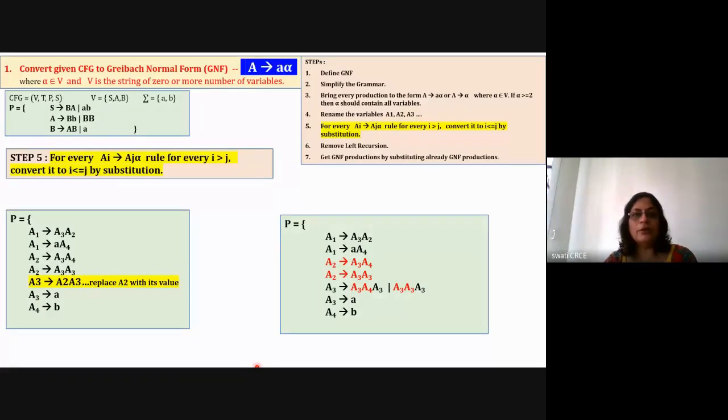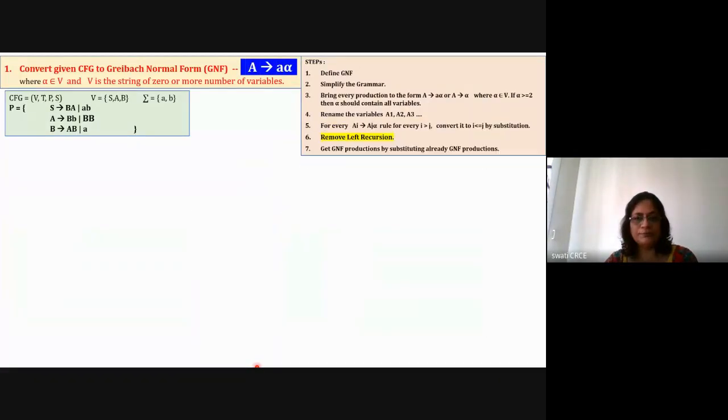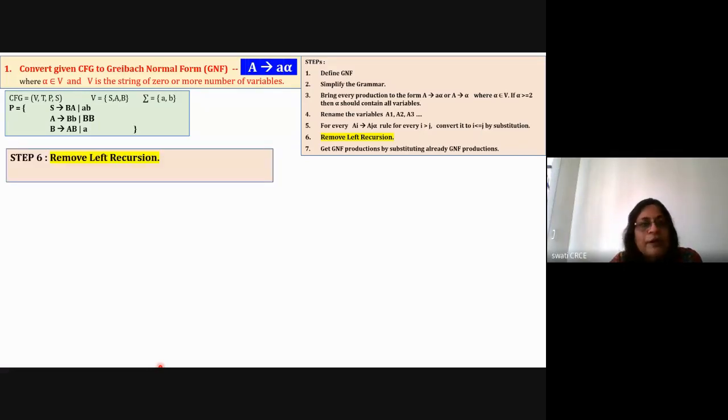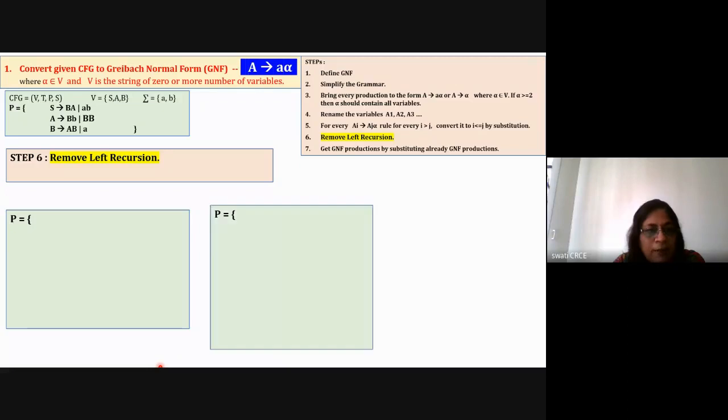Next step is about removal of left recursion. So now take this grammar as the input to step number 6, and try to find out whether there is any recursion. See the rules here for removal of left recursion, and check that. Now this is the first rule, which is the input to step 6 from 5.